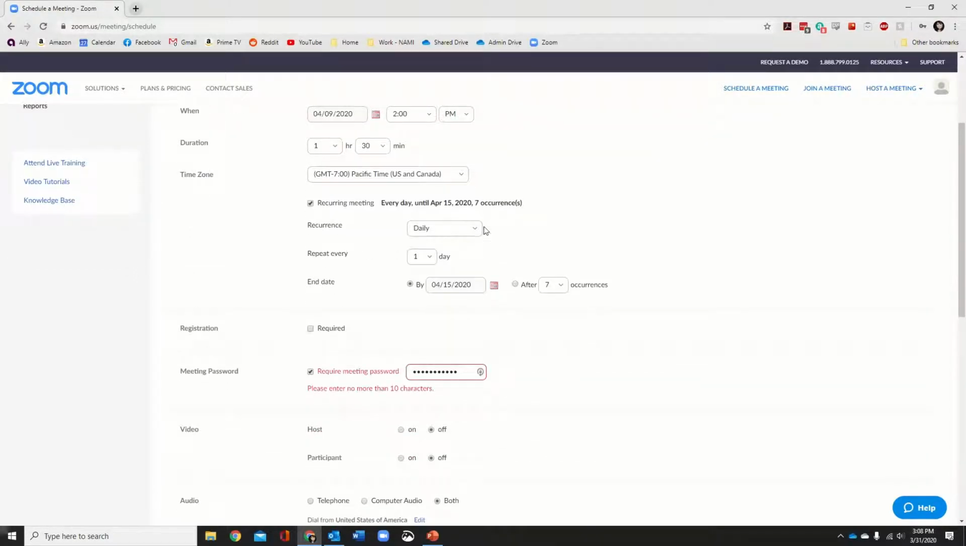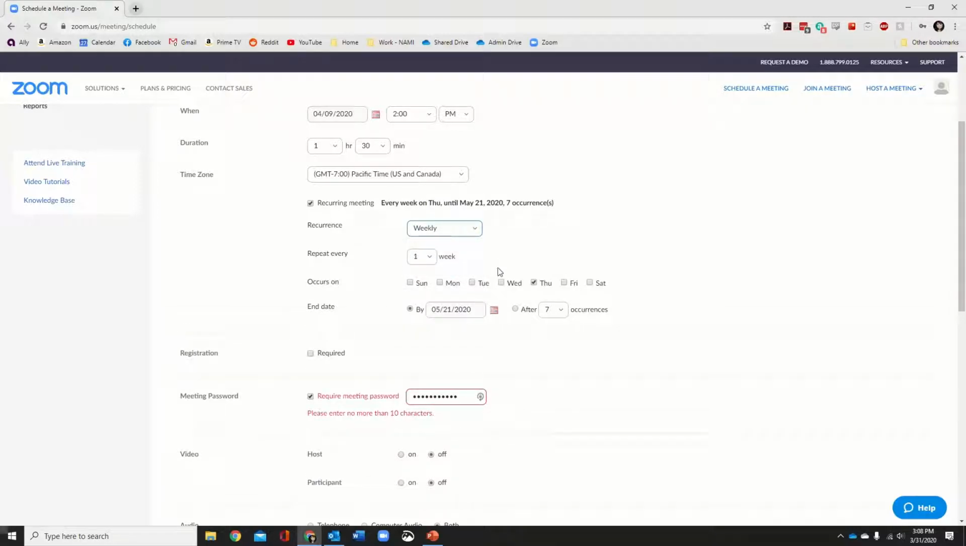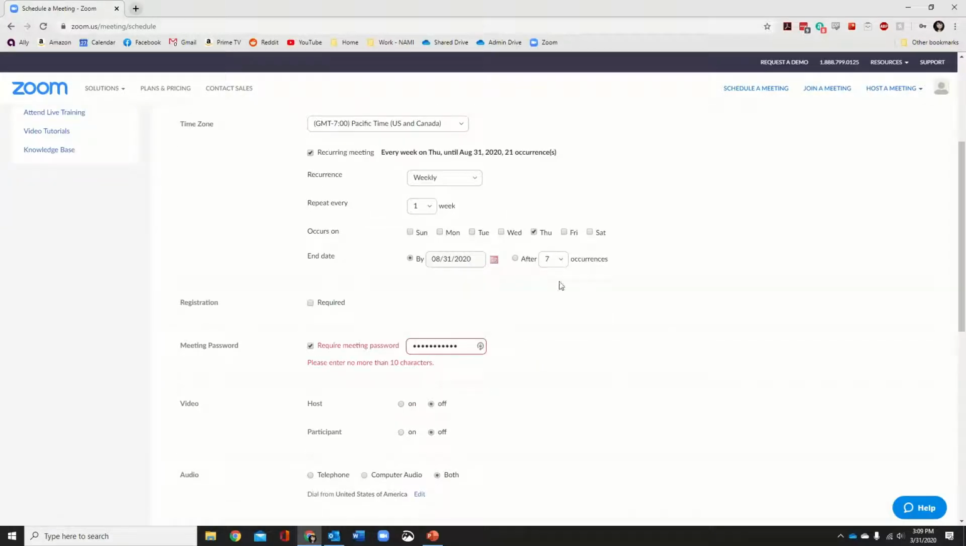So how often are we recurring? It's going to be every week. So we want to make sure, yep, once a week. And when are we going to end that date? Let's go out a few months here. We'll go by August 31st. Now this automatically populates to whatever 7 occurrences are from your start date.